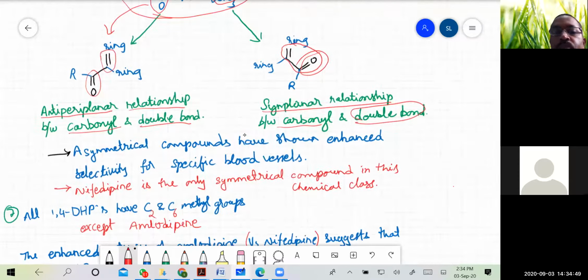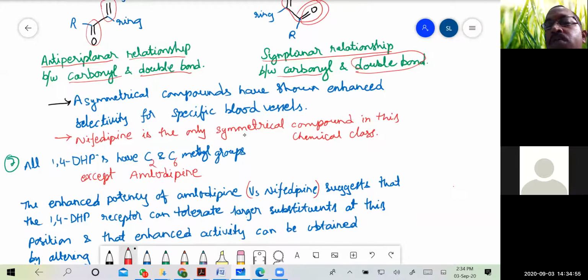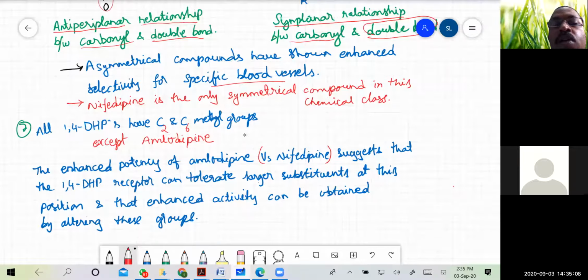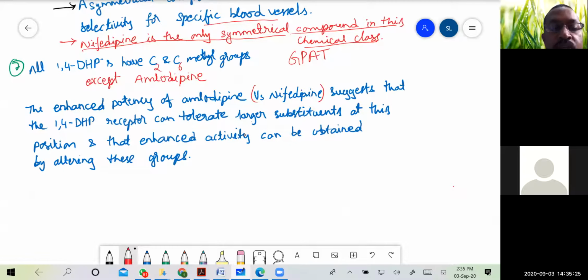So which of them is active? Asymmetrical compounds have shown enhanced selectivity for specific blood vessels. Asymmetrical means whenever the C3 and C5 substitutions are different, they are not identical esters. Nifedipine is the only symmetrical compound in the chemical class. This is another GPAT question, please note down: nifedipine is the only symmetrical compound in this class, where C3 and C5 are substituted with the same type of esters.